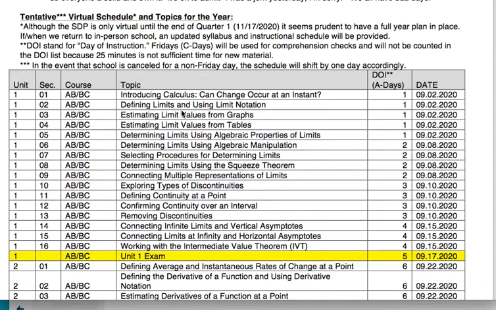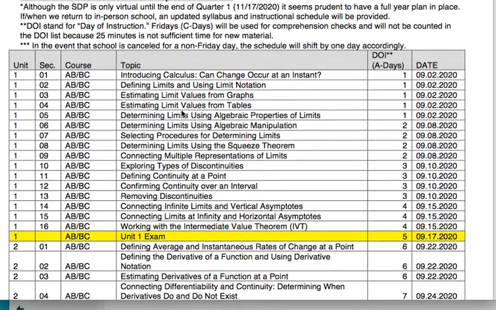So I made a very extensive tentative virtual schedule of topics for the year with 3 caveats. So number 1, although the school district is only virtual until the end of Q1, which is 11/17, it seems prudent to have a full year plan in place. I am hoping for the best. I miss you all, and I'm hoping to be back in school. But I'm going to plan for the worst of what would happen if we weren't. So this is my plan, and it would adjust accordingly. So if or when we return to school in person, an updated syllabus and instructional schedule will be provided. This is just my what-if draft.